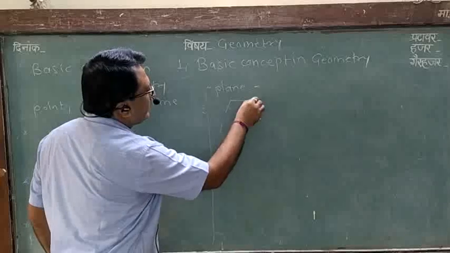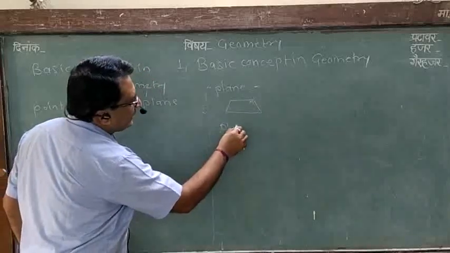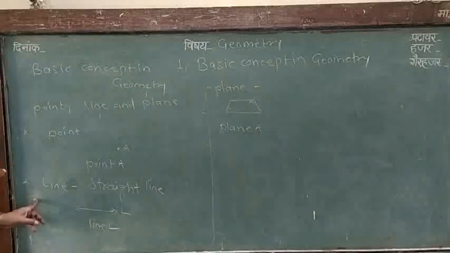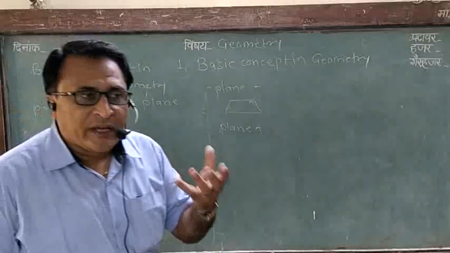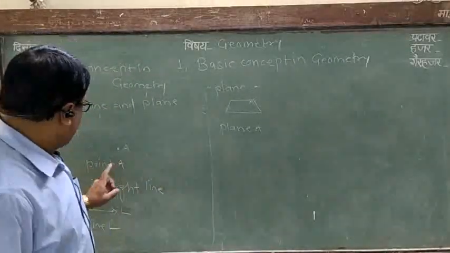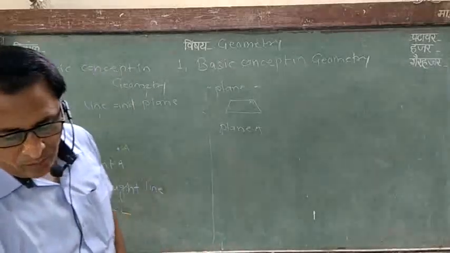Like this, plane A. A straight line and a plane are unions of points.